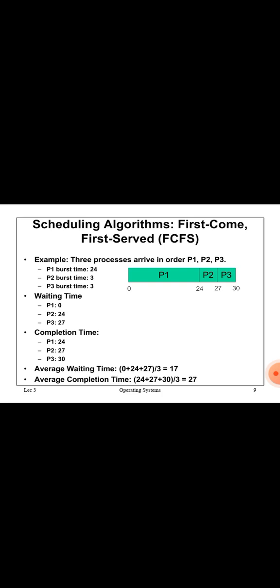Then we calculate the average waiting time: 0 plus 24 plus 27 divided by 3 equals 17. And the average completion time: 24 plus 27 plus 30 divided by 3 equals 27. This is the first type of CPU scheduling, FCFS, first come, first served. Another name is FIFO, first in, first out. The two are the same.